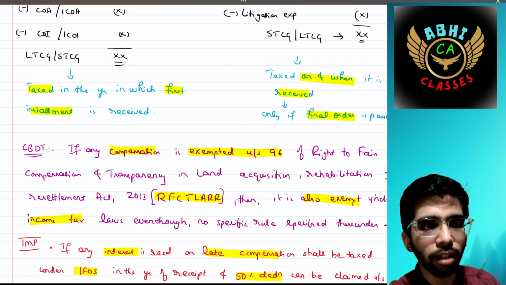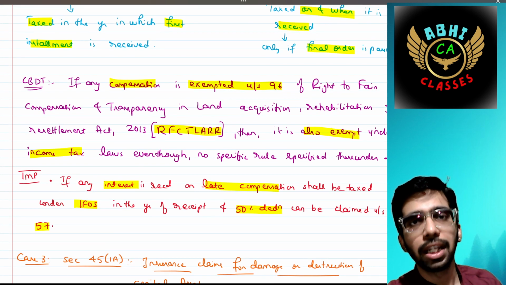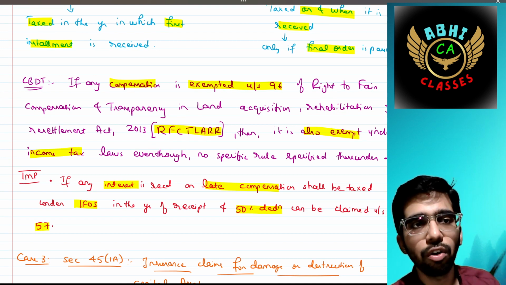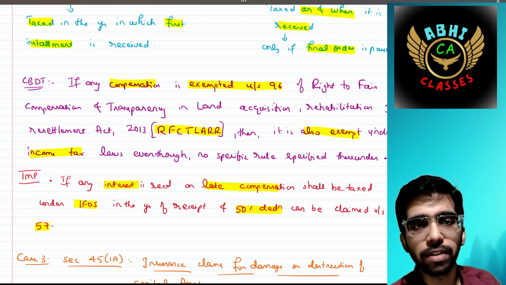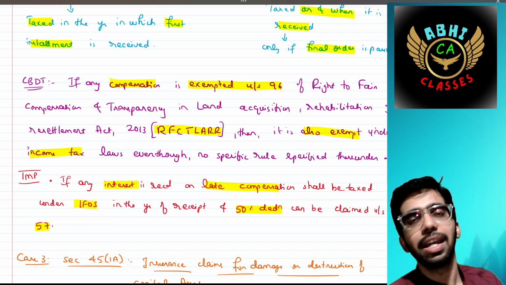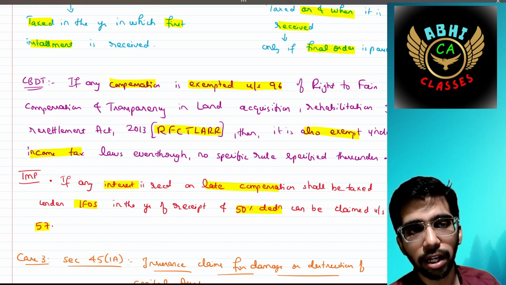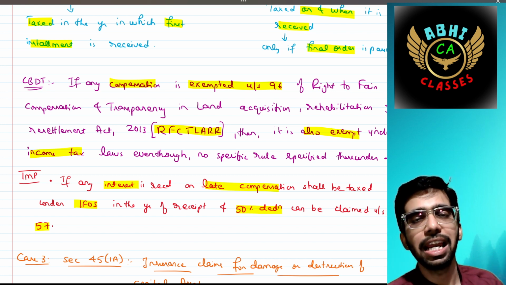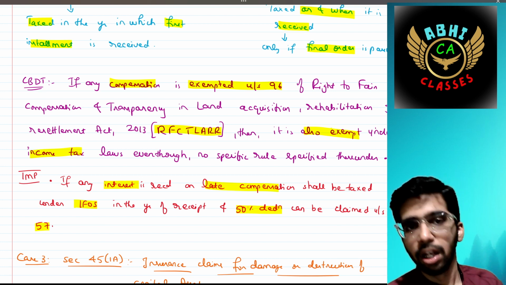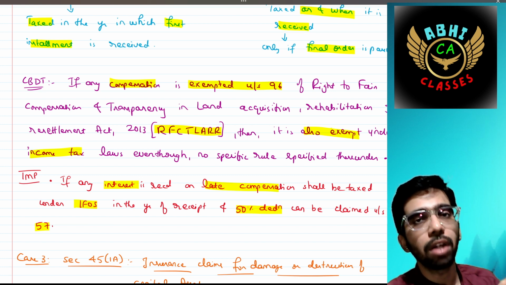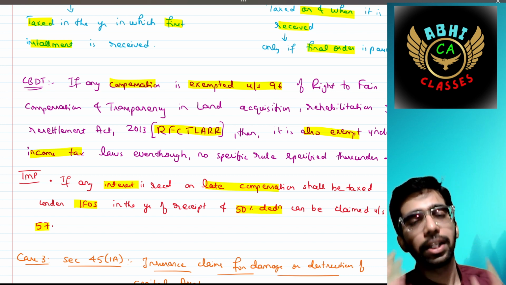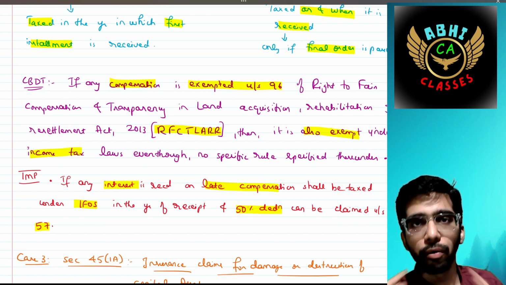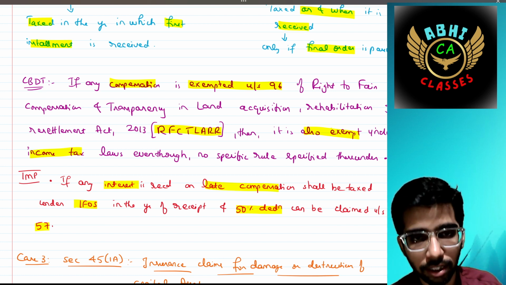Okay. Then CBDT circular: if any compensation is exempted under Section 96 of the Right to Fair Compensation and Transparency in Land Acquisition, Rehabilitation and Resettlement Act, which is a very vast name, the RFCTLARR Act 2013, then it is also exempt. If it is exempt under that Act, then it is also exempt under the Income Tax Act, even though no provision is mentioned in our Income Tax Act.